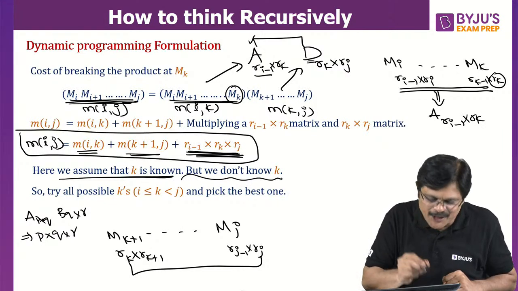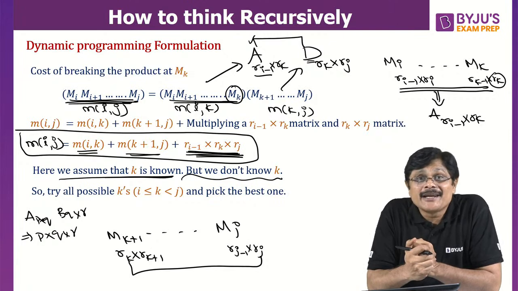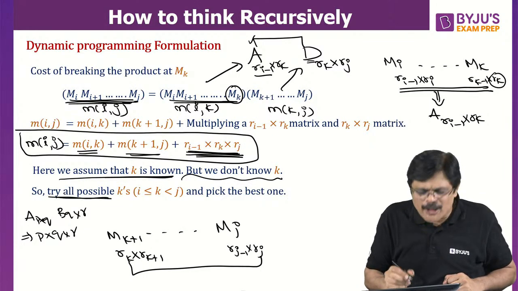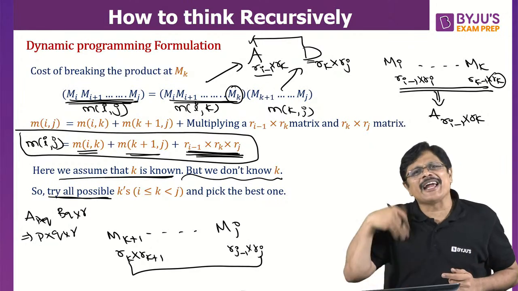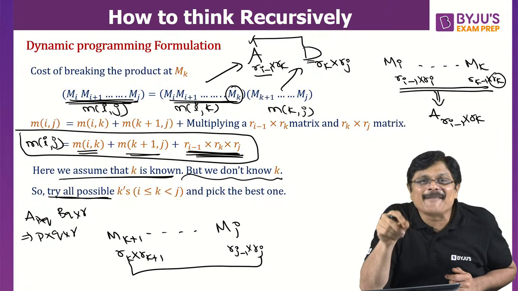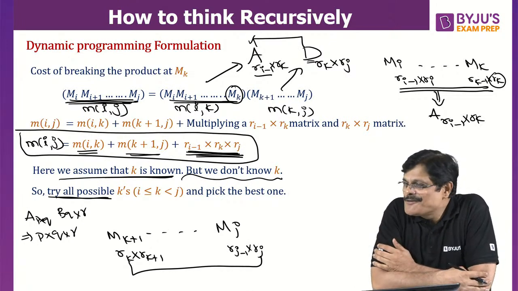But you don't know K. So what should I do? Try all possible Ks, because you don't know K. And in that, take the K which gives you the minimum value.